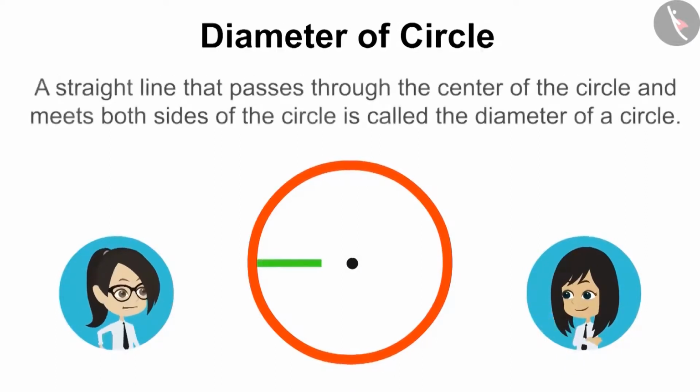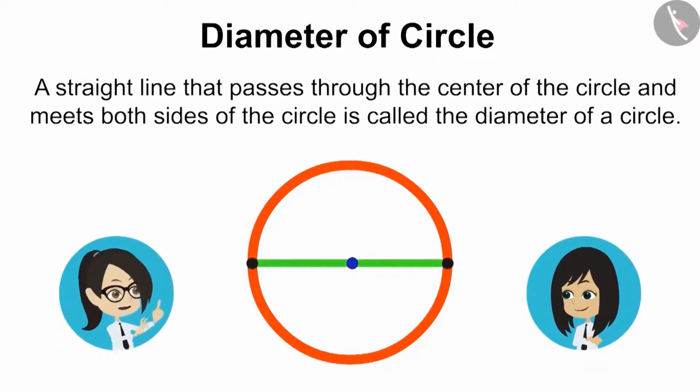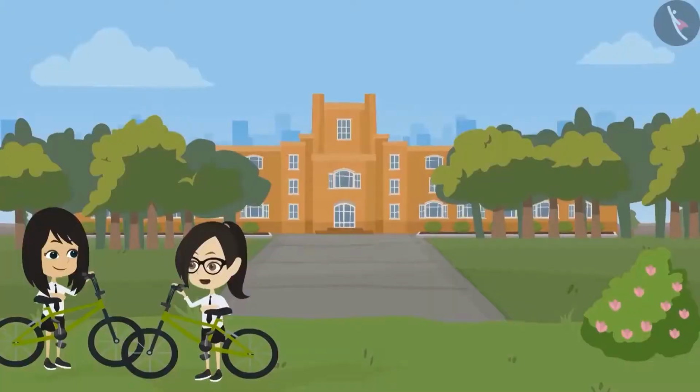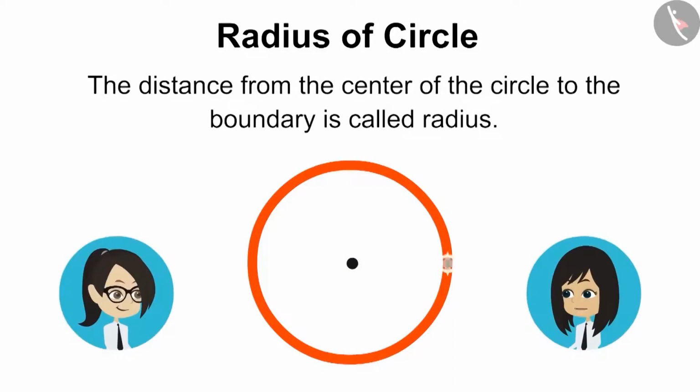Now can you talk about diameter? A straight line that passes through the center of the circle and meets both sides of the circle is called the diameter of circle. Now remains the radius. You tell me about it. The distance from the center of the circle to the boundary is called radius.